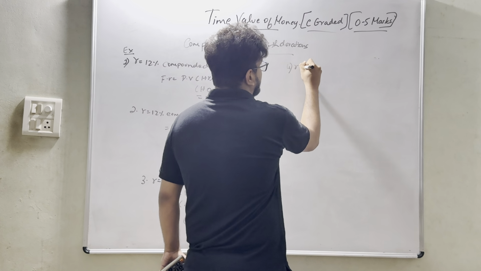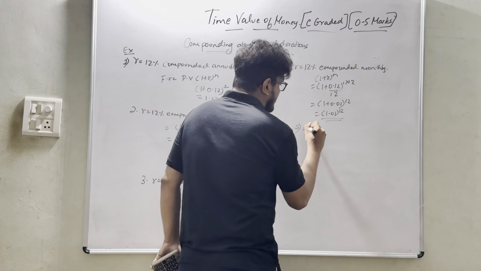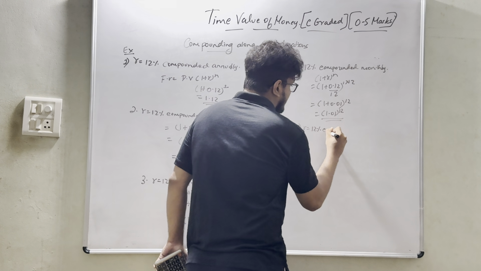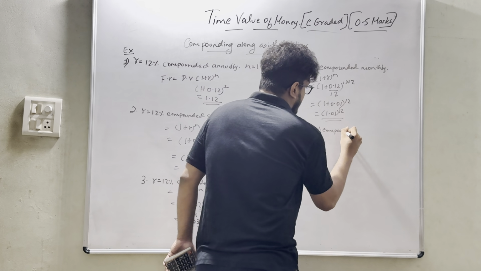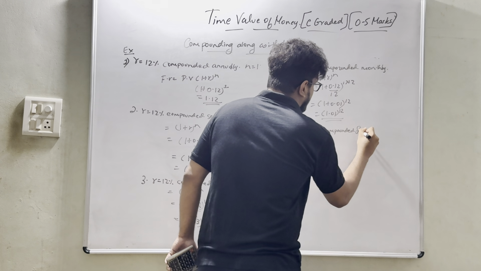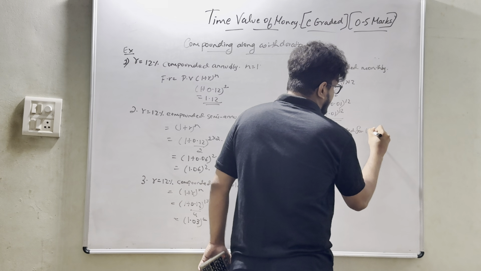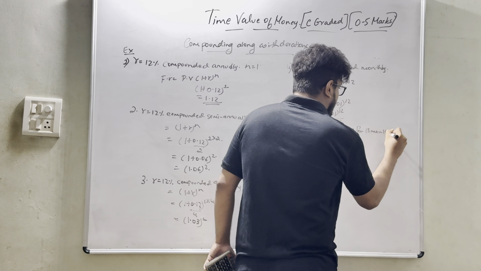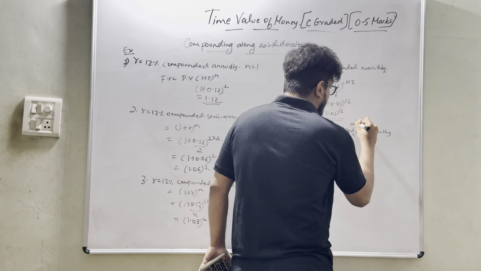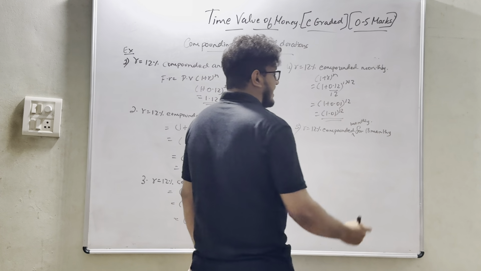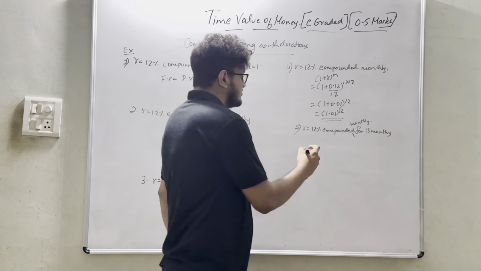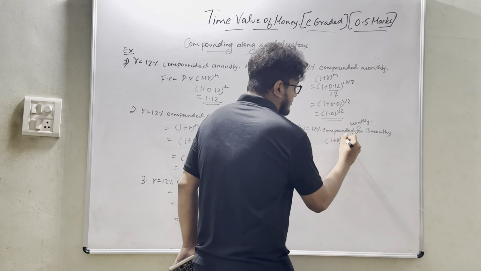Fifth. Okay, let's take R equal to 12%, compounded monthly for 18 months. So what is the value of R? 1 plus R whole power n.